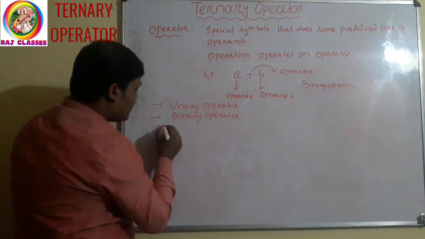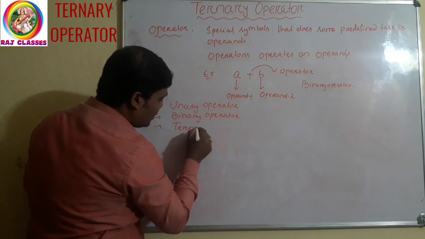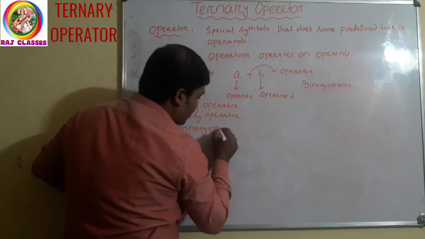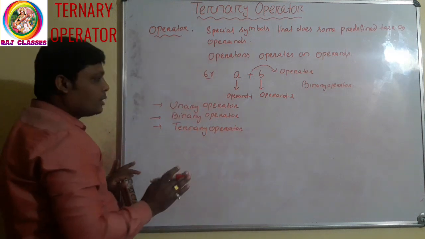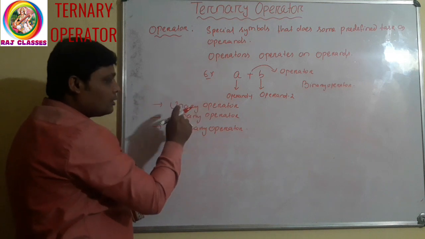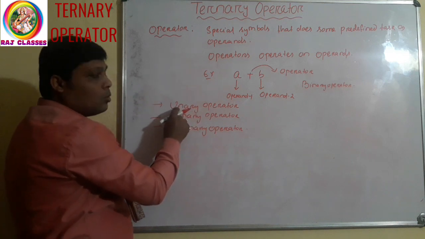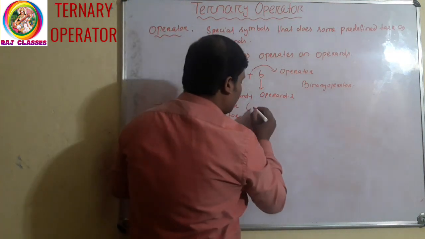Third one, we will discuss, is ternary operator. Clear? The operator which has only one operand is called what? Unary operator.